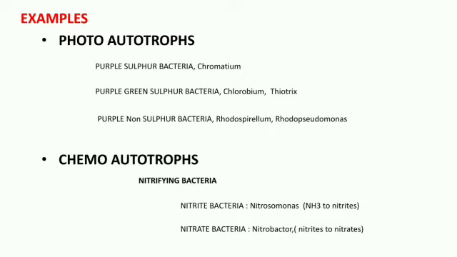Whereas the examples for chemosynthetic autotrophs are nitrifying bacteria. They oxidize nitrogenous compounds and obtain their energy. So nitrite bacteria convert ammonia to nitrite. Examples are Nitrosomonas and Nitrococcus. And another example is nitrate bacteria, which convert nitrite into nitrate. Example is Nitrobacter.